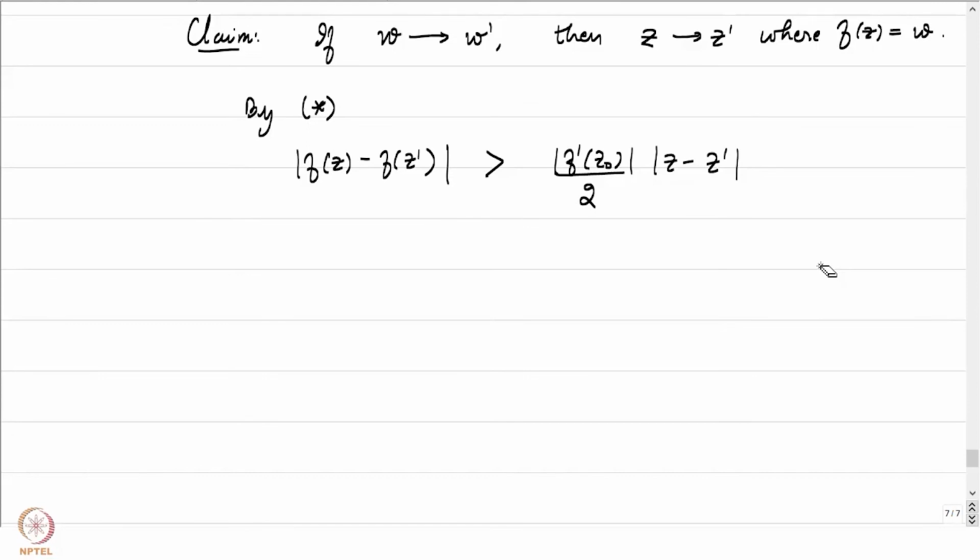But then f of z can be written as w, and this is w prime. So let me write it the other way: the absolute value of z minus z prime is less than some constant, 2 by the absolute value of f prime at z naught, times the absolute value of w minus w prime. So in particular, if w is converging to w prime, z will also converge to z prime, and